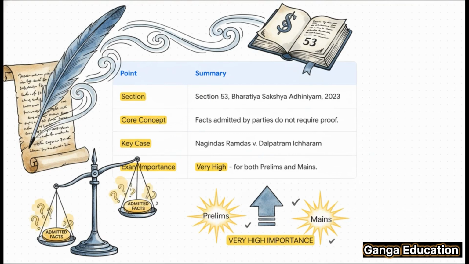So, for a quick revision, just lock in these 3 key points. First, the section number is 53 of the Bharatiya Sakshya Adhiniyam. Second, the core concept is that admitted facts don't need proof. And third, its importance for both your prelims and mains exams is very, very high. Keeping these in mind will really help you. And that's our comprehensive look at Section 53. I really hope this analysis has been helpful for your preparation.